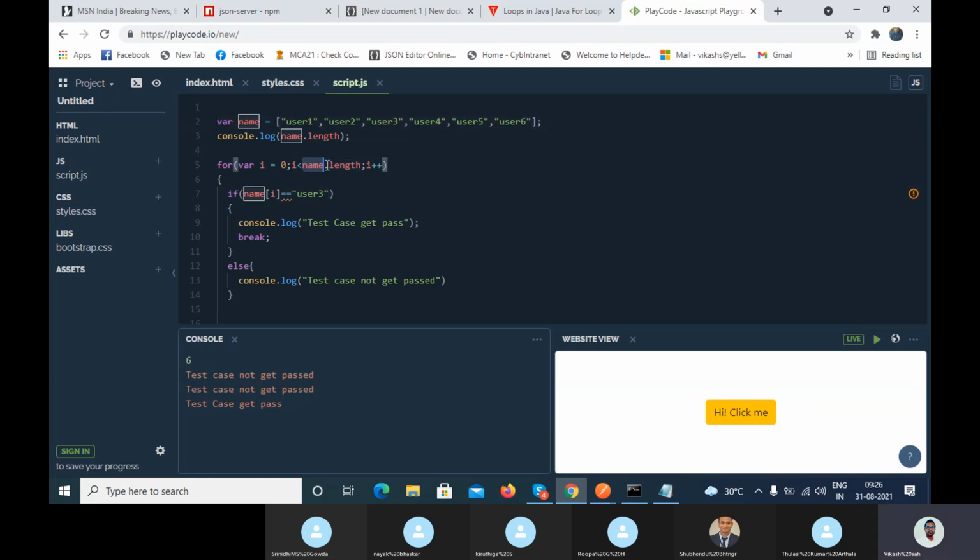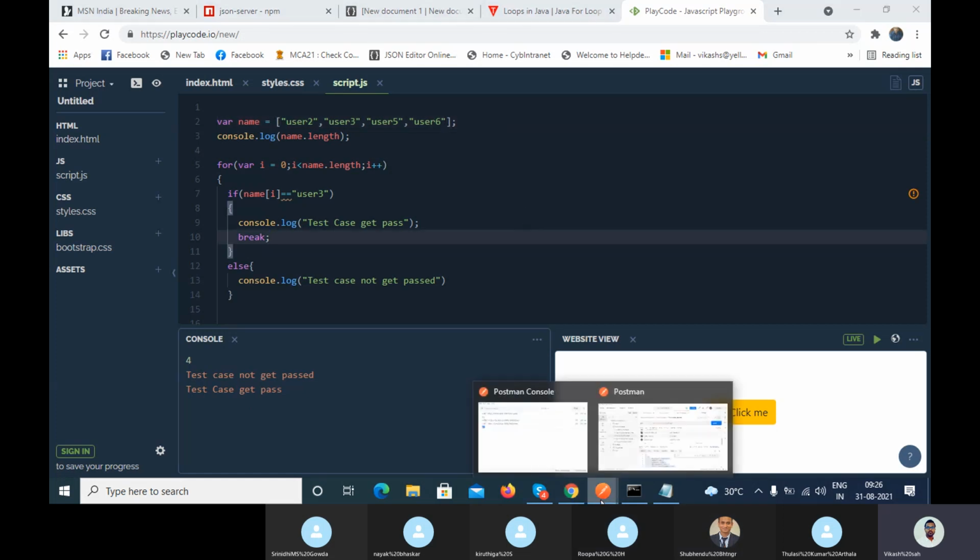Now what is the length value here? 6. So it will apply the condition up to 6. If I remove one value here, now tell me the length value. 5. Right. So if I remove one more value, it will be 4. Okay. So we will use the same concept here.